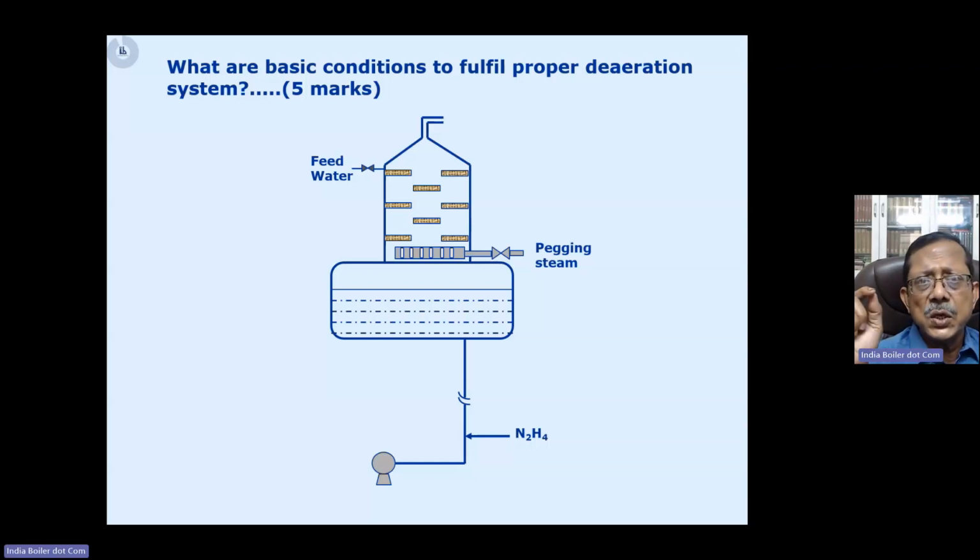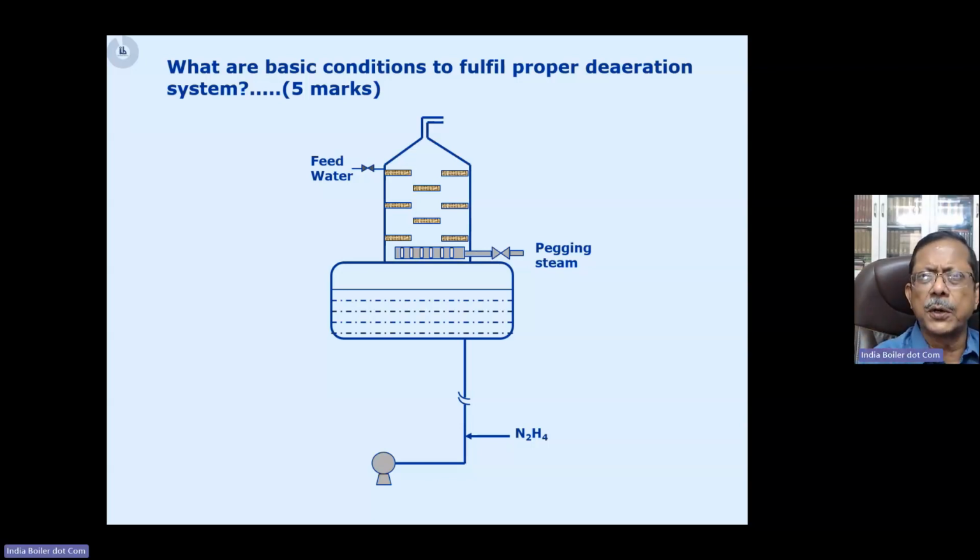And since we are dosing it at the BFP suction and checking the residual hydrazine at the economizer inlet, you see the feed water sample which we take from the economizer inlet should contain some residual hydrazine. What does it mean? That means the hydrazine has reacted with the oxygen, and some hydrazine is remaining.